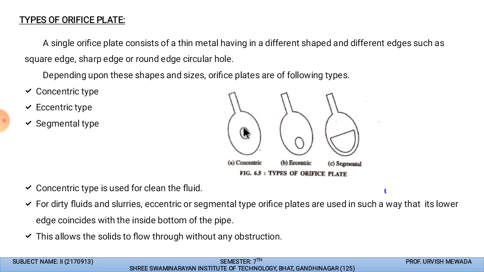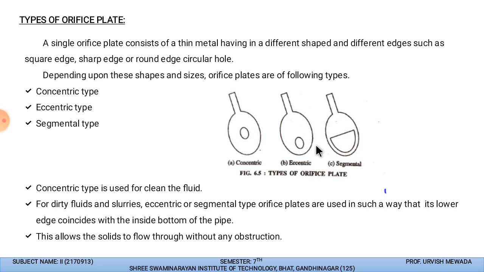Whenever the fluid is clean, we can use this center-hole orifice plate. And when the fluid is dirty, or it contains slurry or any contaminants, then we can use the eccentric or segmental type orifice plate, which can be used in such a way that the